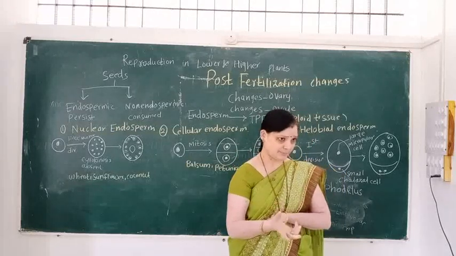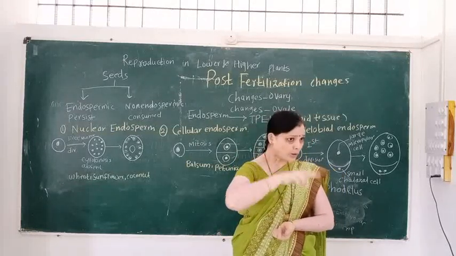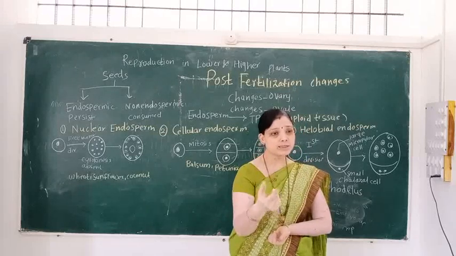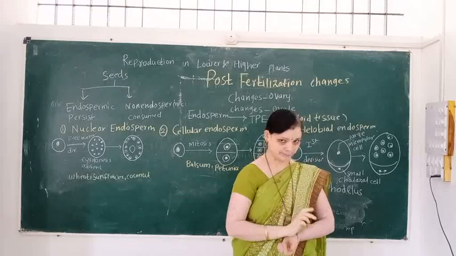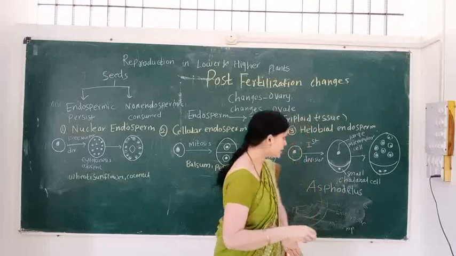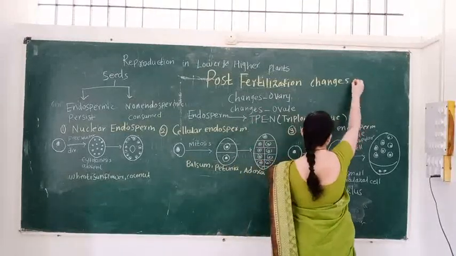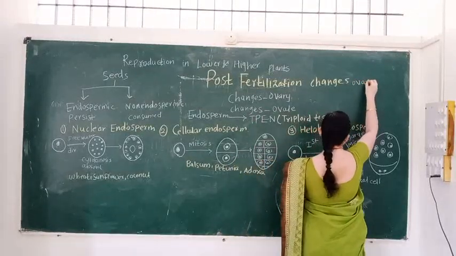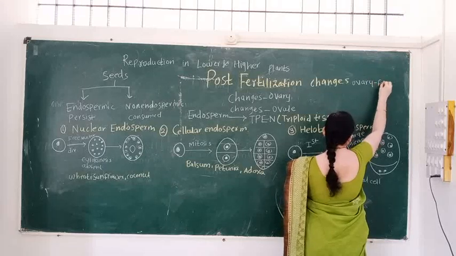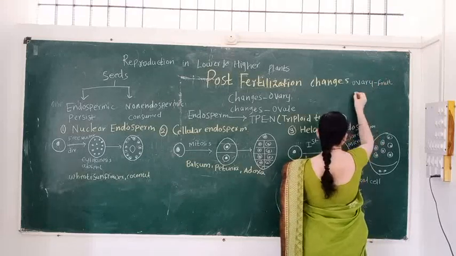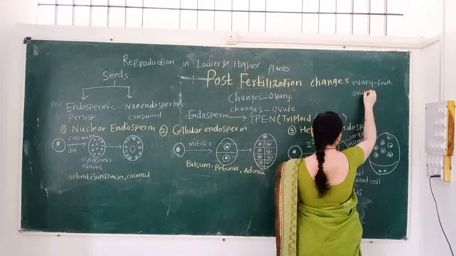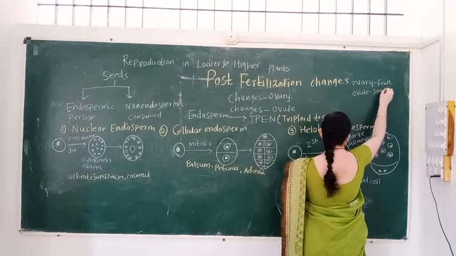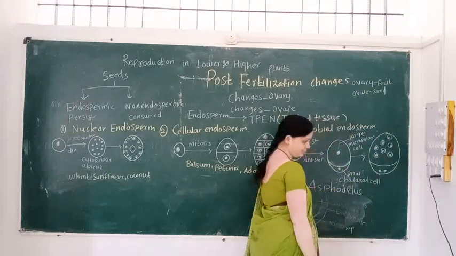In the previous lecture, we understood that the ovary is converted into the fruit and the ovule is converted into the seed.